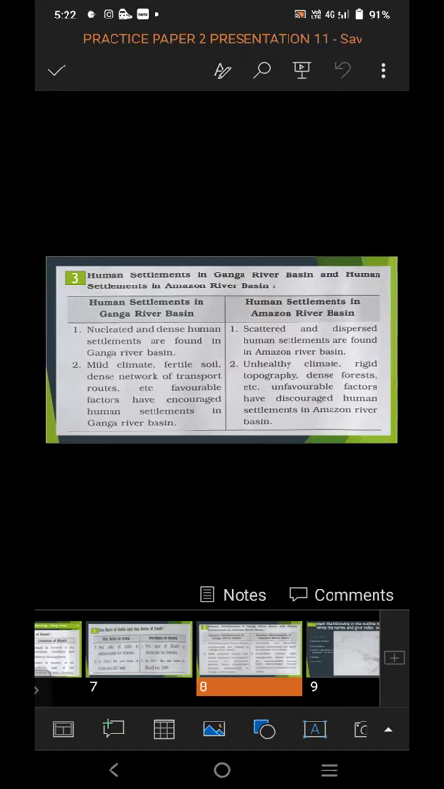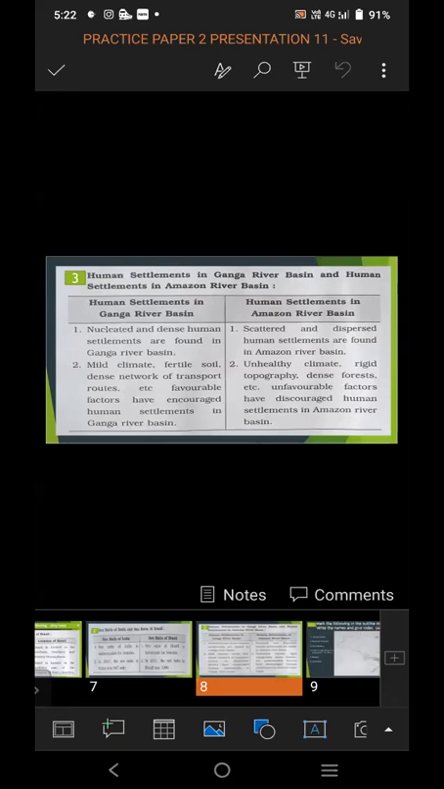Human settlement in Ganga River Basin is nucleated and dense. And human settlement in Amazon River Basin is scattered and dispersed. Second point for human settlement in Ganga River Basin: mild climate, fertile soil, dense network of transport routes, etc. Favorable factors have encouraged human settlement in Ganga River Basin. The second point for Amazon is unhealthy climate, rugged topography, dense forests, etc. Unfavorable factors have discouraged human settlement in Amazon River Basin.